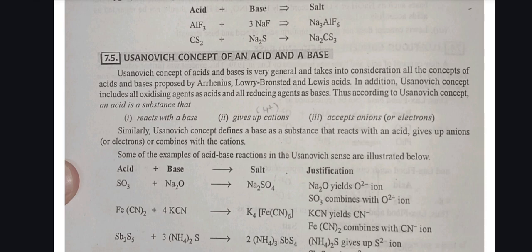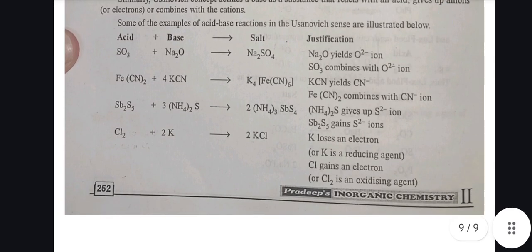Similarly, the Usanovich concept defines a base as a substance that reacts with an acid to give up anions or electrons or combine with cations. Some examples of acid-base reactions in the Usanovich concept are illustrated below.